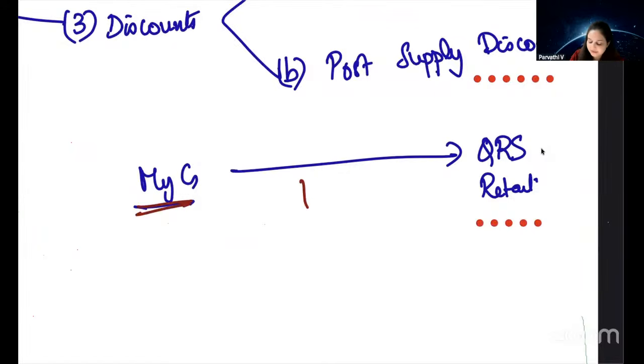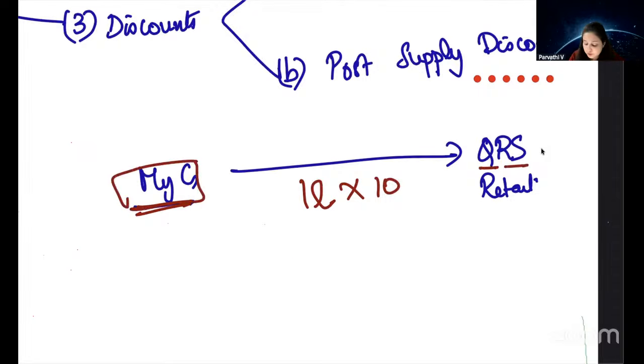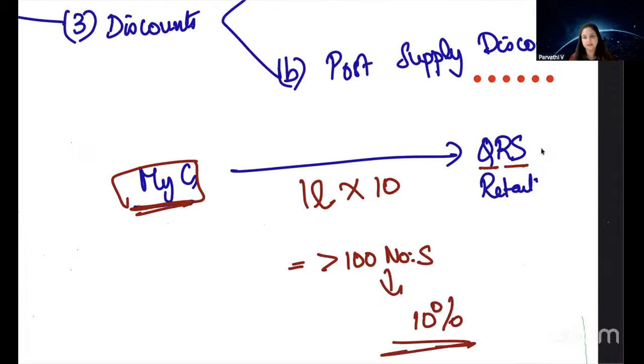MyG said, we will supply you televisions worth 1 lakh rupees each. If you want, you will buy 10 numbers from us, 100 numbers from us, whatever you want. And then MyG said, if you buy more than 100 numbers of television from us during this financial year, we will give you a discount of 10%.